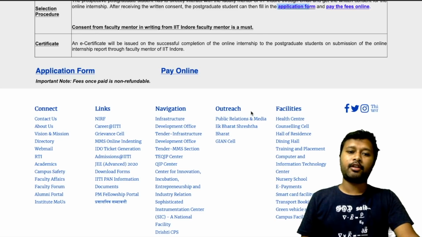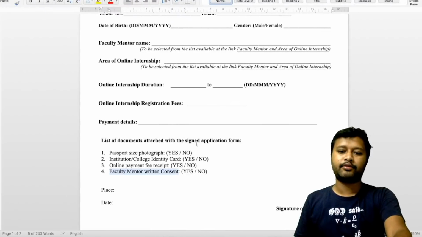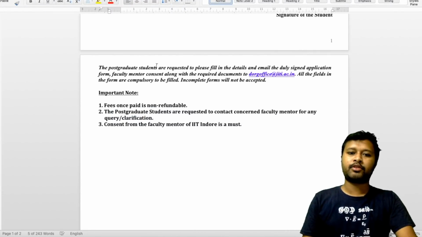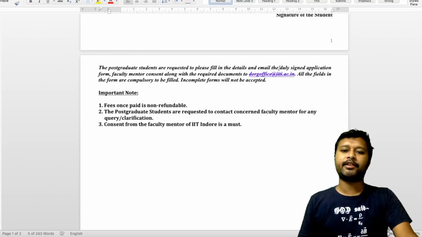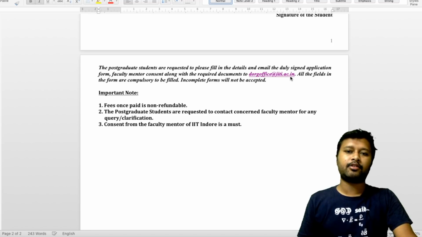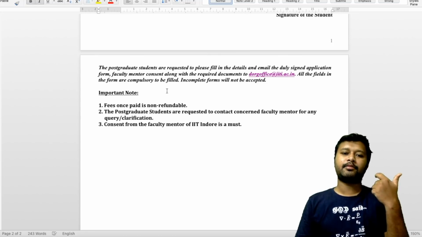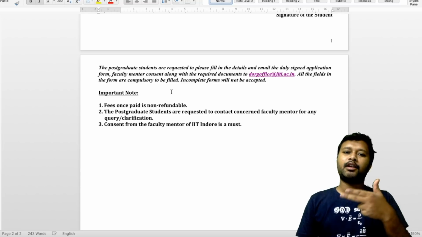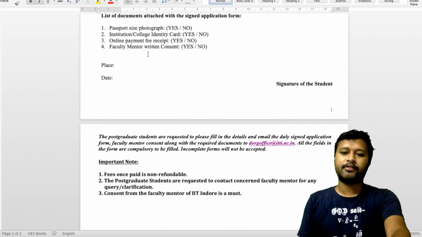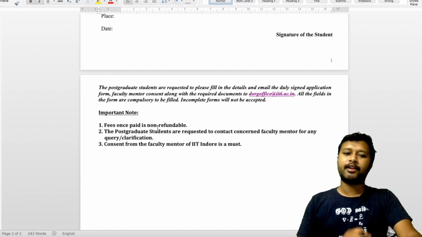Now where you have to send all these things, all these documents. Okay, so you have to send all these documents. Okay, so the postgraduate students are requested to please fill the details in the email, and email the duly signed application form, faculty mentor consent along with the required documents to this email ID, dorgoffice@iiti.ac.in. So on this particular email ID, you have to send all the documents. Okay, the application form, the consent letter, and then all the required documents which are over here, right? So all these things you have to send to this particular email ID,